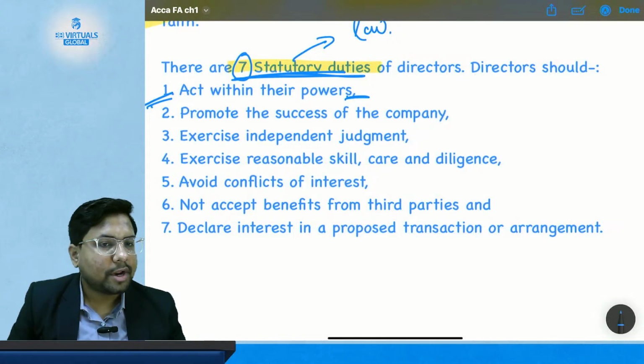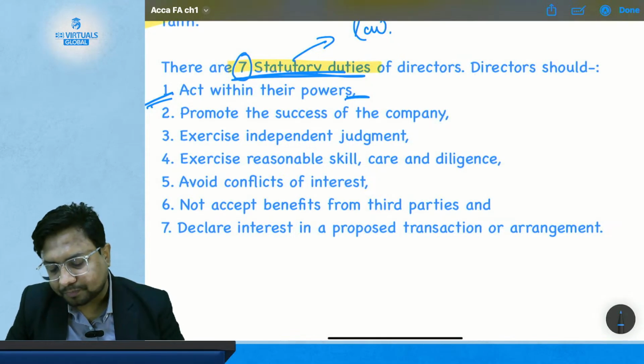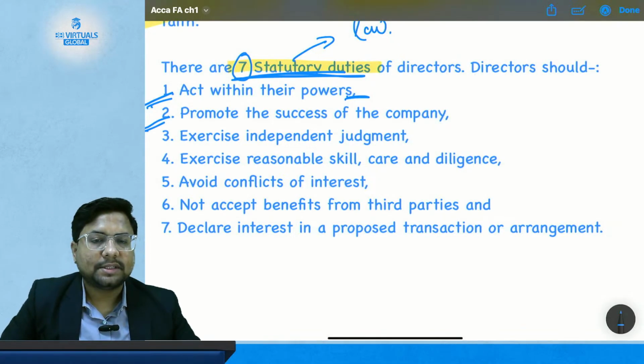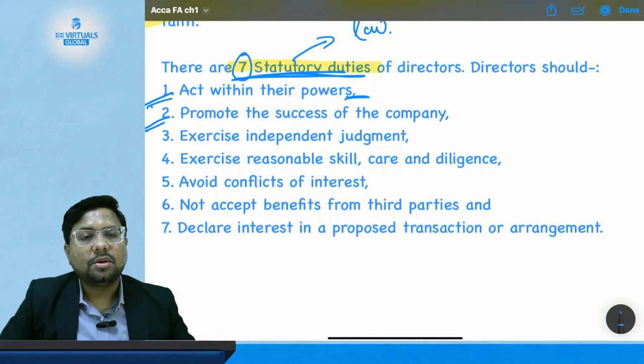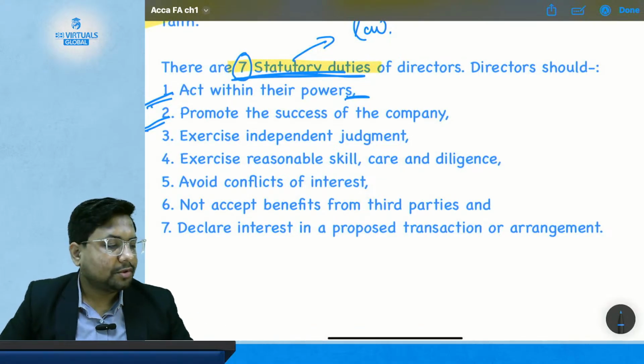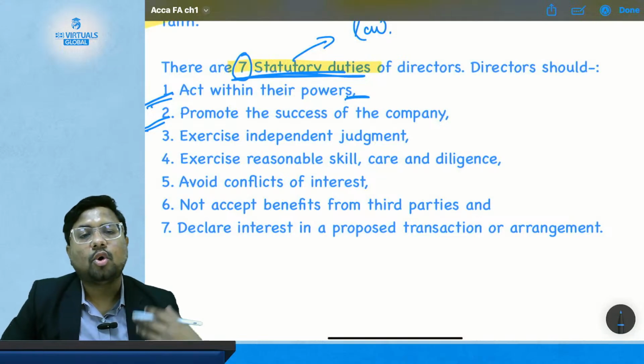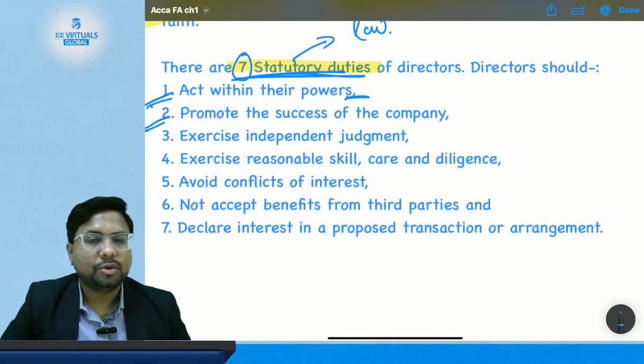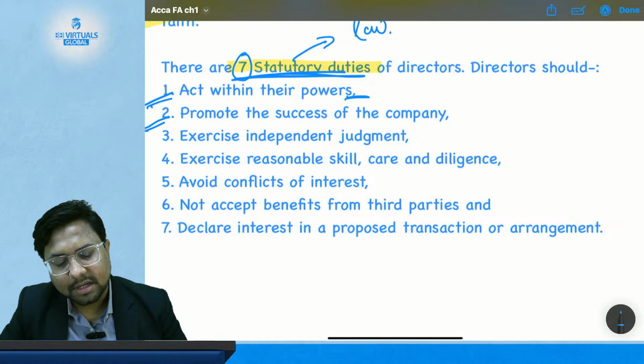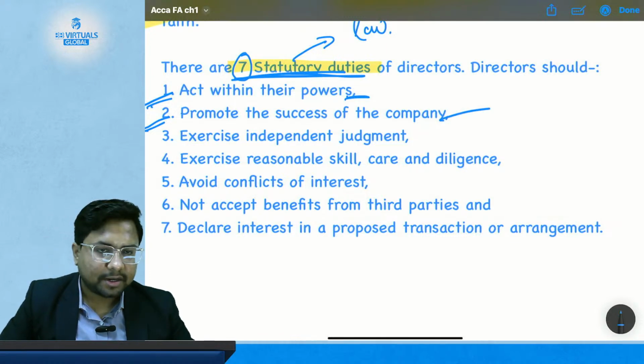First one is to act within their power. Second, promote the success of the company. So, directors should work towards the success of the company. All their actions and all their policies should be towards the success of the company. So, this is the second duty of the director.